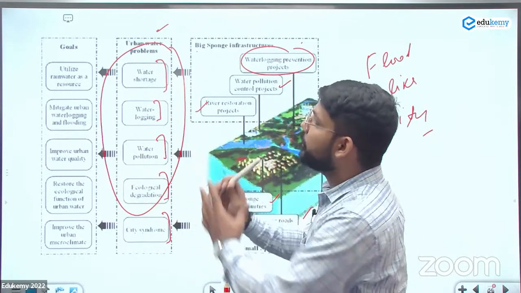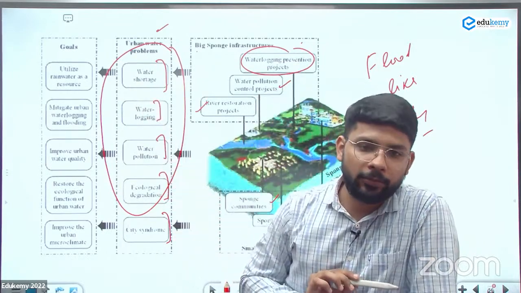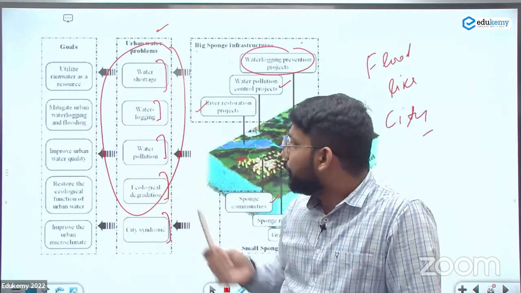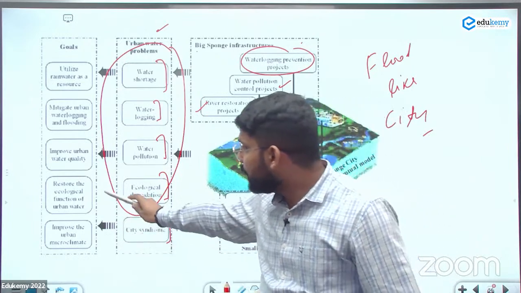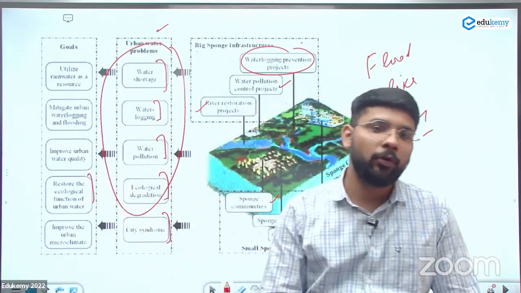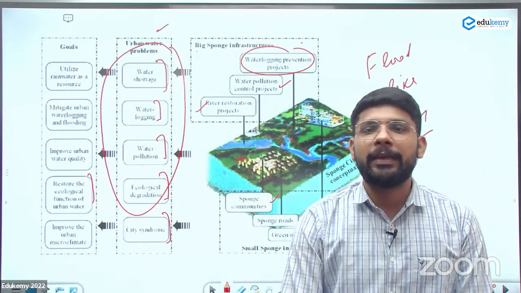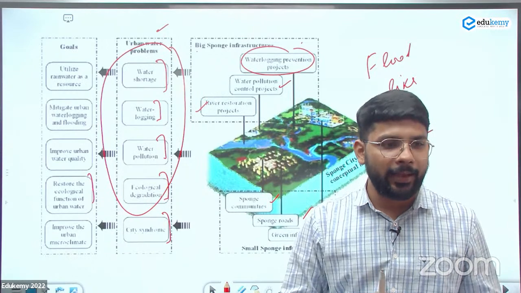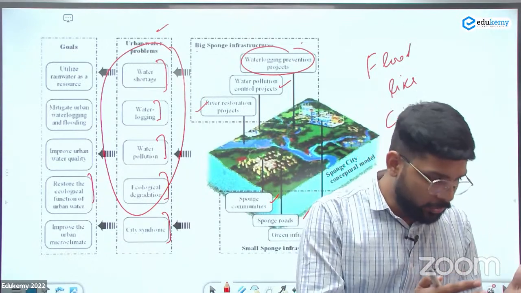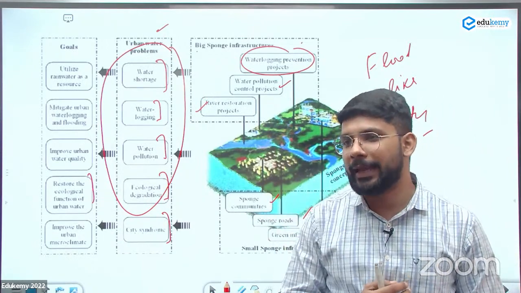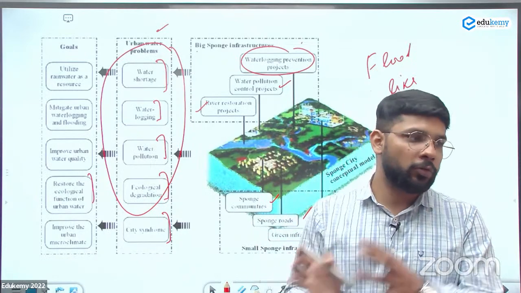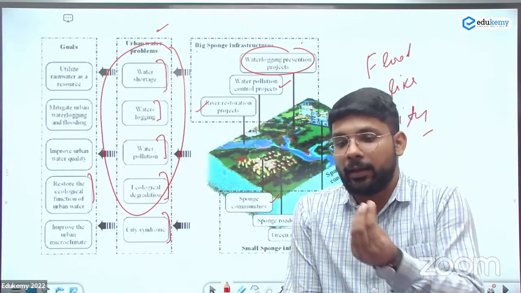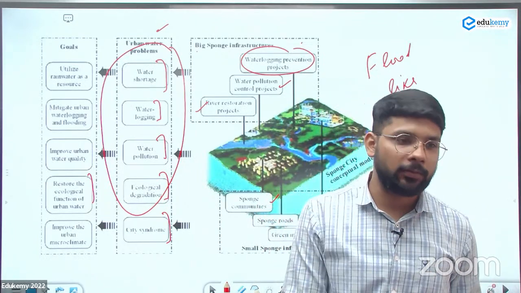And this urban flood will solve, utilize rainwater as a resource, mitigate urban flooding, improve the water quality, and restore the ecological functions of the urban water. These are specifically city design in the outside area, जहां पे drainage systems को बंद कर दिया गया due to the infrastructure. To adjacent to those cities, they are developing the sponge-like city. So they can provide the water to those cities as well and can create a target for the sustainable development goals and help in achieving the clean water for the city.